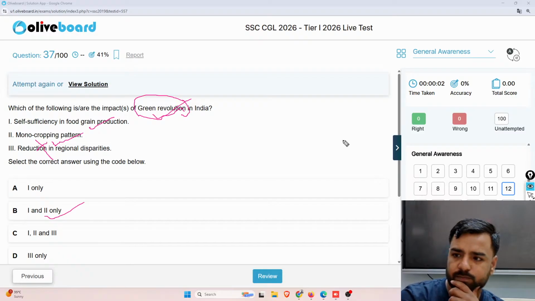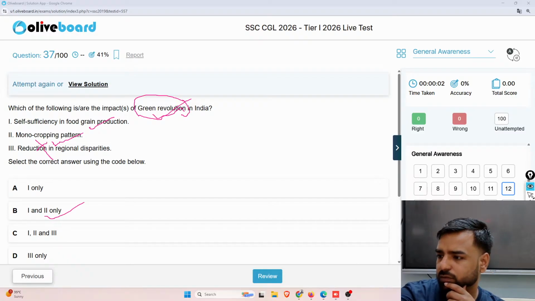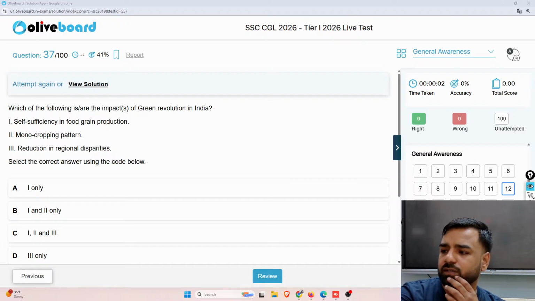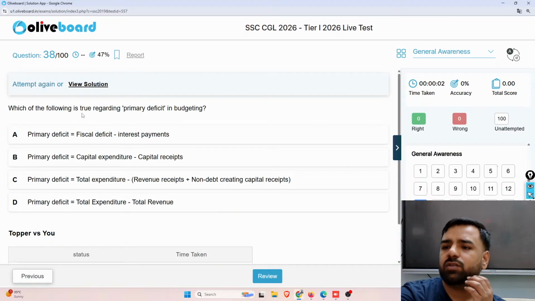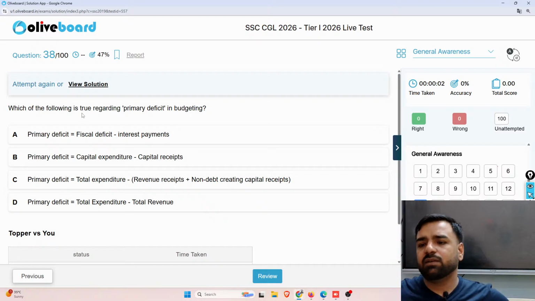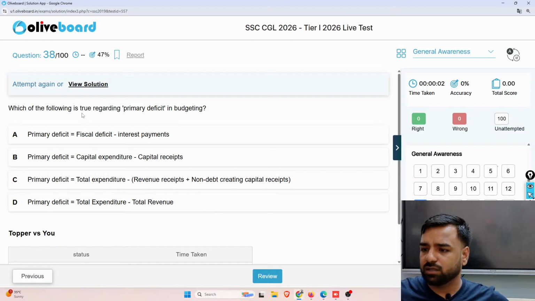Next, what is the next question? Moving forward to the next question. Which of the following, green revolution we have discussed. Next is, which of the following is true regarding primary deficit in budgeting? Primary deficit is equal to fiscal deficit minus interest payments. Primary deficit is equal to capital expenditure minus capital receipts. Primary deficit is equal to total expenditure minus revenue receipts plus non-debt creating capital receipts. Or is it primary deficit is equal to total expenditure minus total revenue? So what is the correct answer?